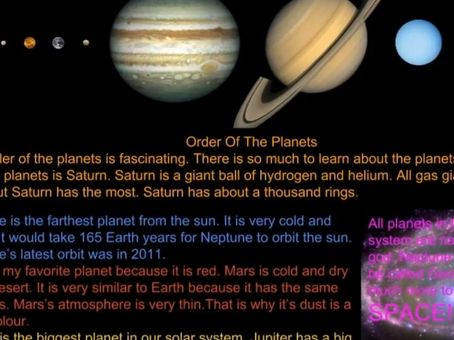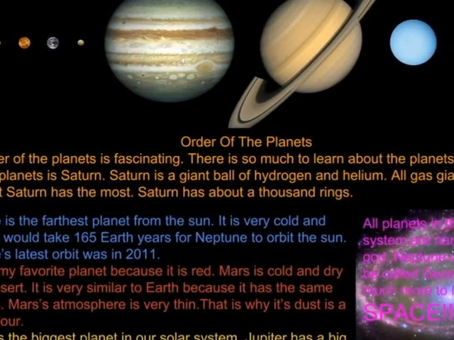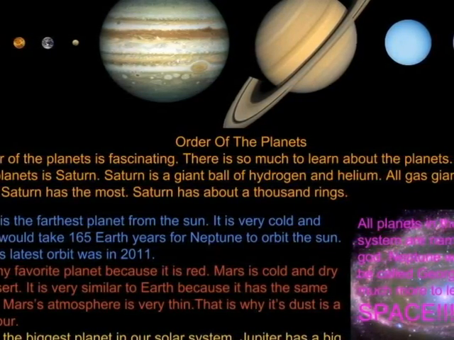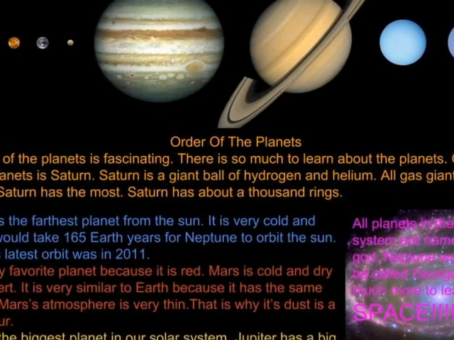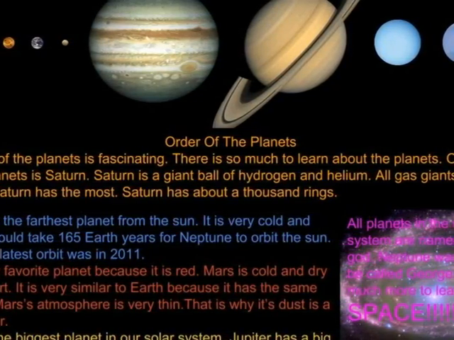Neptune is the farthest planet from the sun. It is very cold and windy. It would take 165 Earth years for Neptune to orbit the sun. Neptune's latest orbit was in 2011.